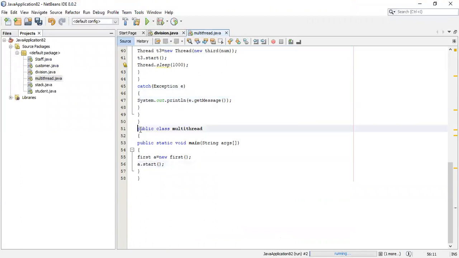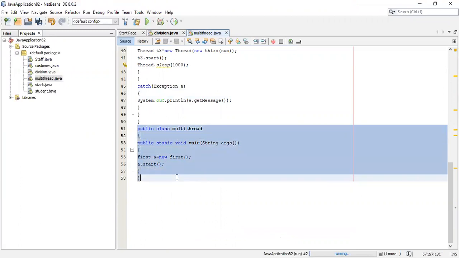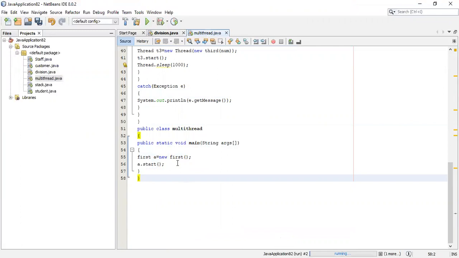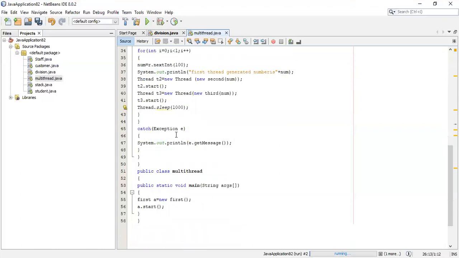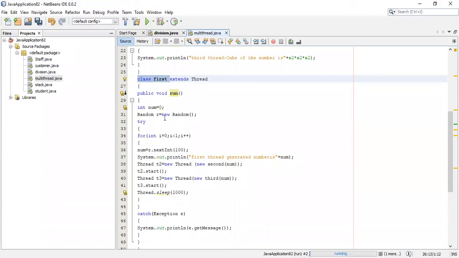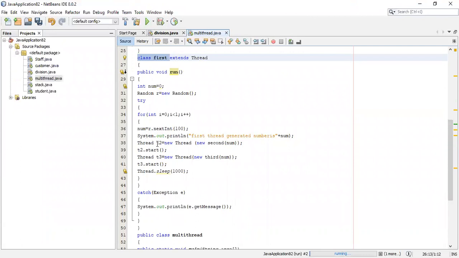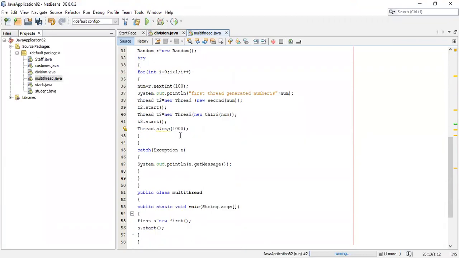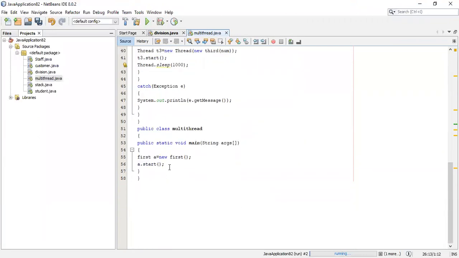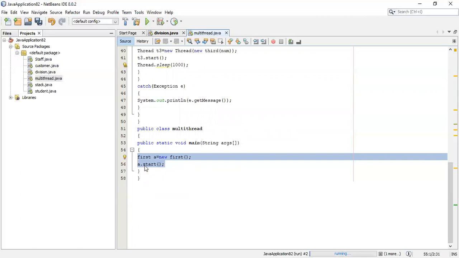There is a main class here called MultiThread, which instantiates thread 1. The first thread should be started; it is here. It has many operations: generating a random number, starting thread 2 as well as starting thread 3. Suppose the random number generated is 2, thread 2 performs the square of that, and thread 3 performs the cube of that. Now this thread 1 has to be started, which is performed by these two statements: you create an instance of the thread, and you start it.